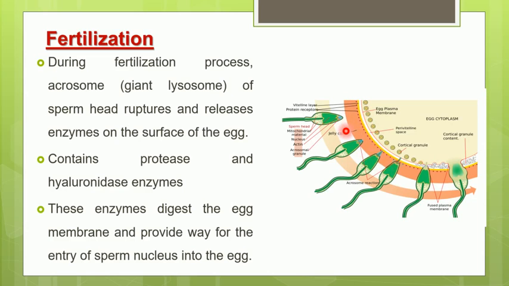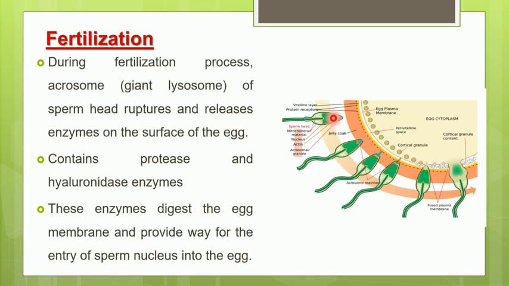To do this, the lysosomes which are present in the tip region, or the head, of the sperm are responsible. You have the giant or larger size lysosomes present in this acrosome